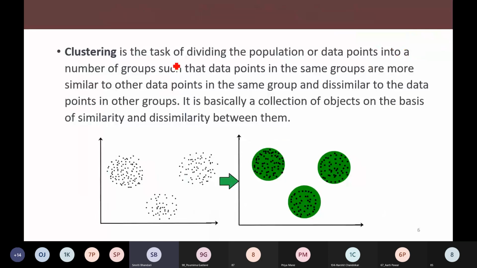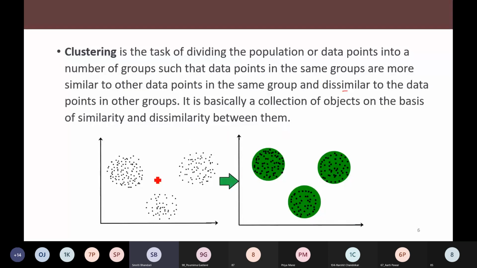Clustering is the task of dividing the population or data points into a number of groups such that data points in the same group are more similar to other data points in the same group and dissimilar to the data points in other groups. So it is basically a collection of objects on the basis of similarity and dissimilarity between them.